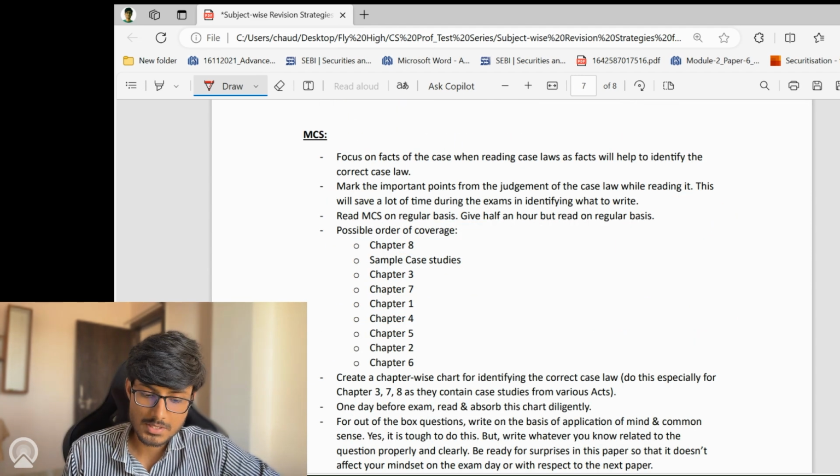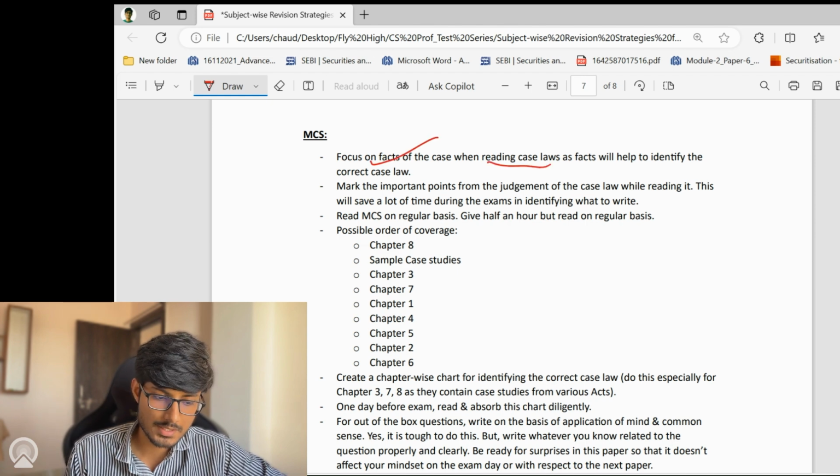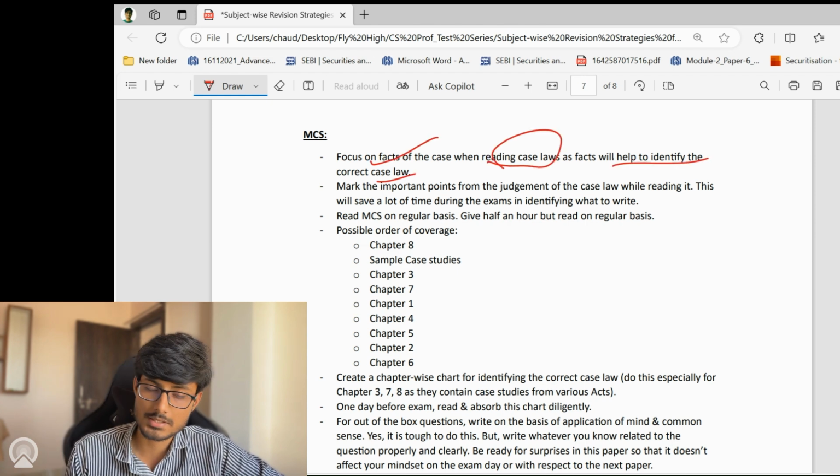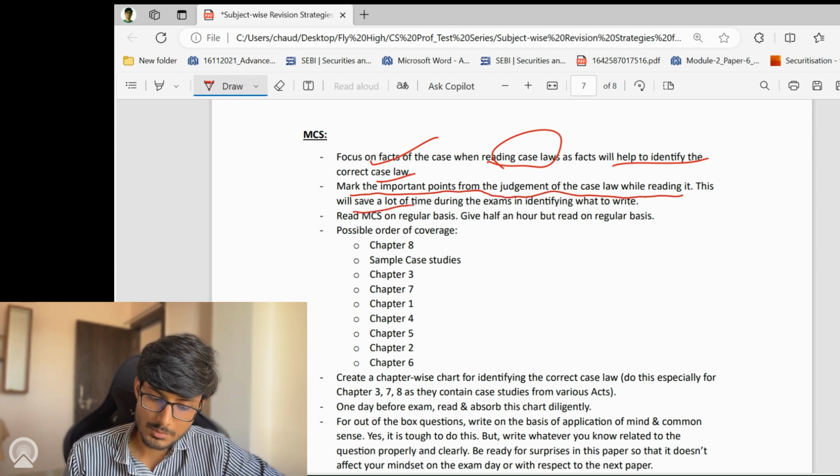Moving on to MCS. In MCS, focus on the facts of the case when reading the case laws, as facts will help you to identify the correct case law. Mark the important points from the judgment of the case law while reading it, and this will save a lot of time during the exams in identifying what to write.